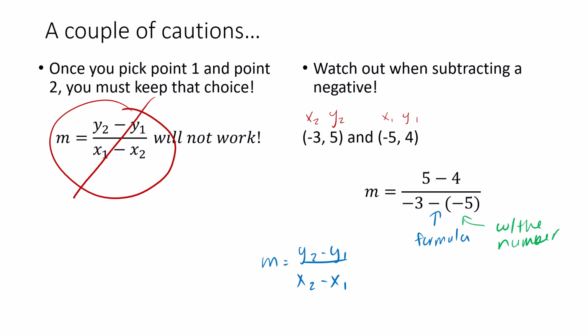And so in that particular problem, you could write it as 5 minus 4 over negative 3 plus 5, because subtraction means adding the opposite, and the opposite of negative 5 is positive 5. So that ends up being negative 3 plus 5, and that ends up being 1 over 2 for your slope there. So just caution with the negative numbers.